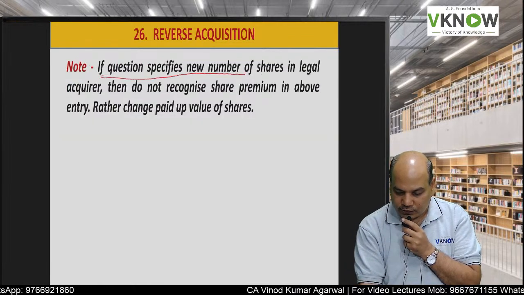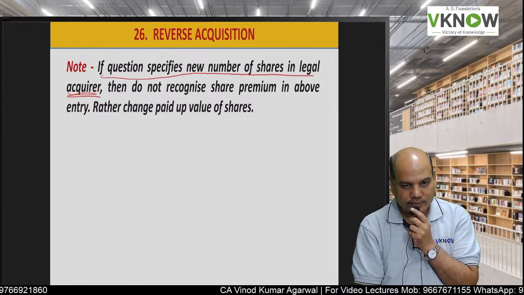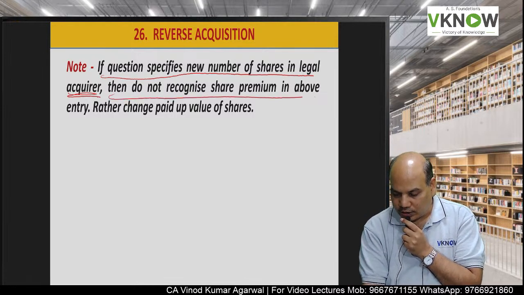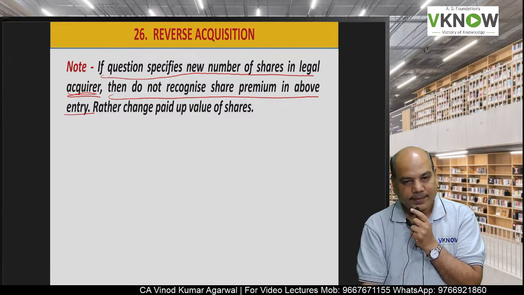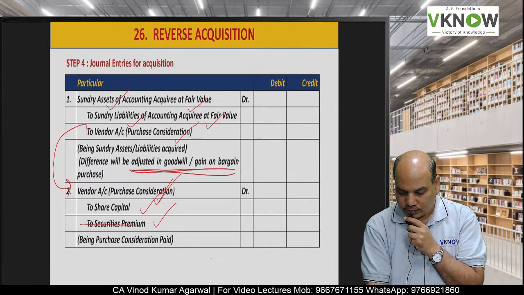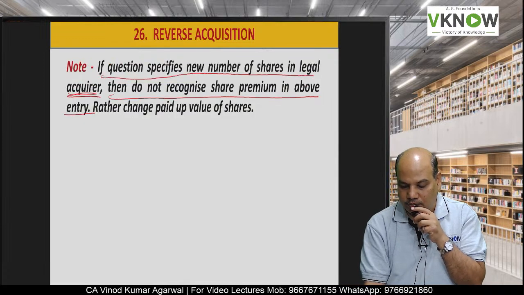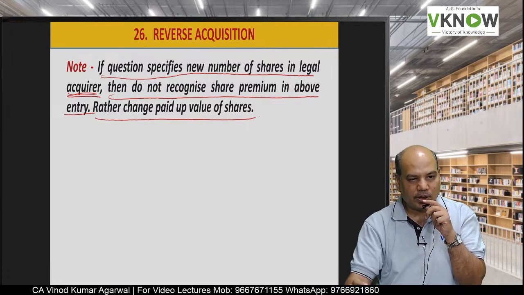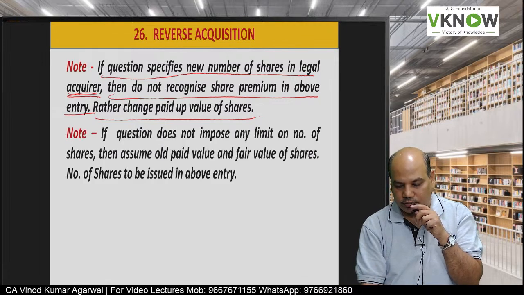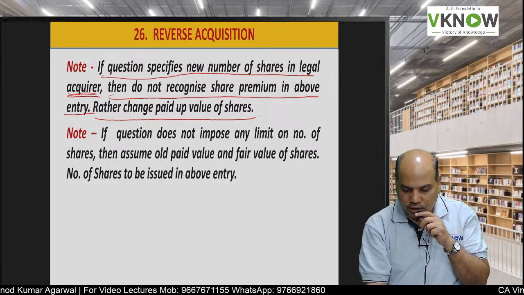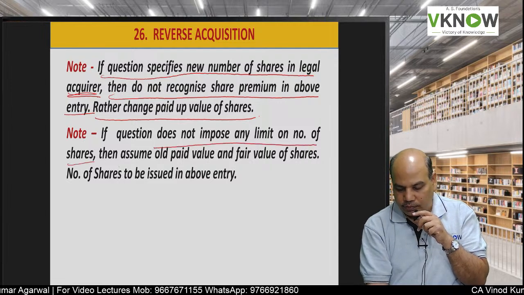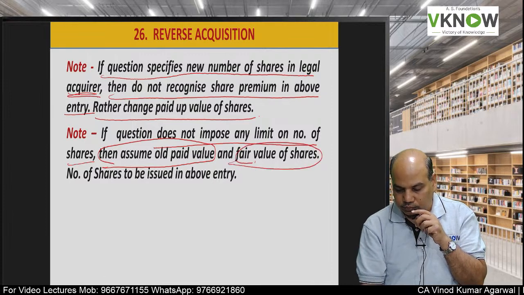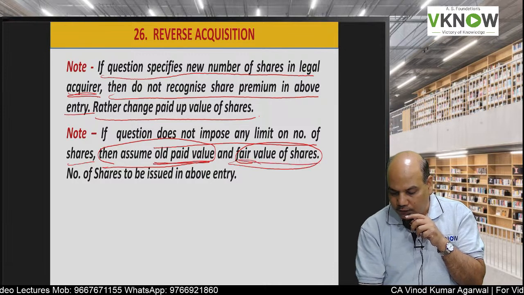If the question gives you the new number of shares in legal acquirer, then don't recognize share premium in this entry. Rather, you make a change in the paid up value of the share. So paid up value per share will be total share capital divided by total number of shares. If the question does not give you any limit on the number of shares, then assume old paid up value and fair value of share.